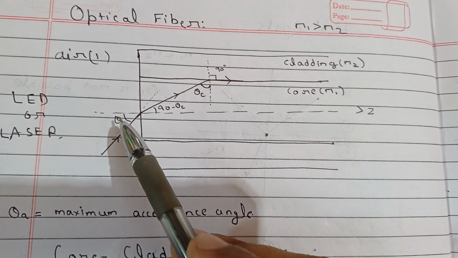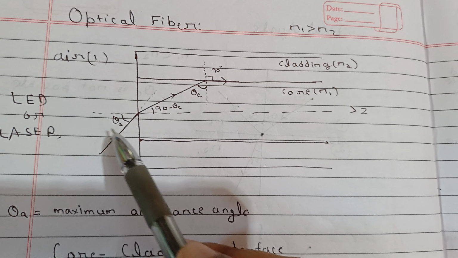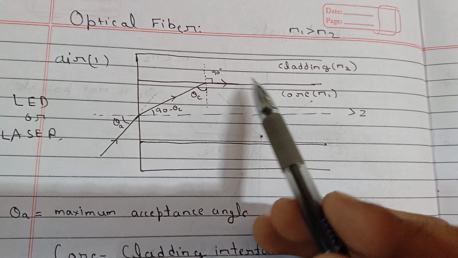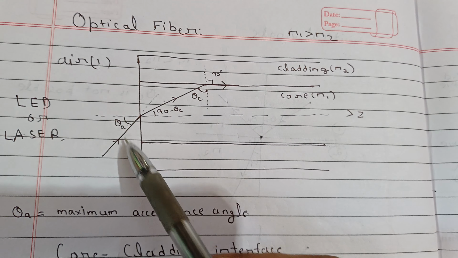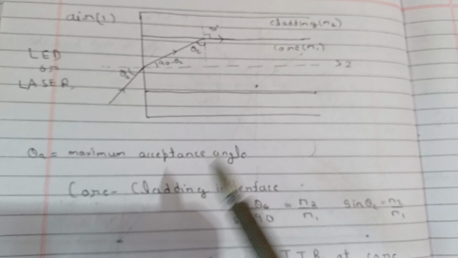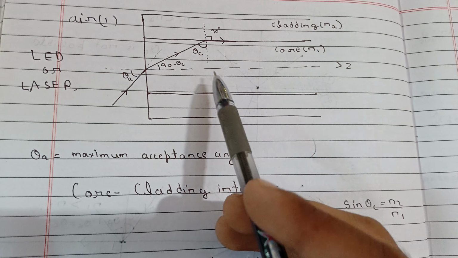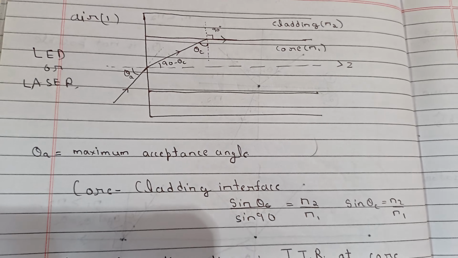So we'll say that this is the maximum angle possible at which you will have the total internal reflection. Less than this, total internal reflection will exist, but greater than this theta a, there will be no total internal reflection. So I hope it is clear to you. That's why we call theta a the maximum acceptance angle. There will be no TIR greater than this theta a.